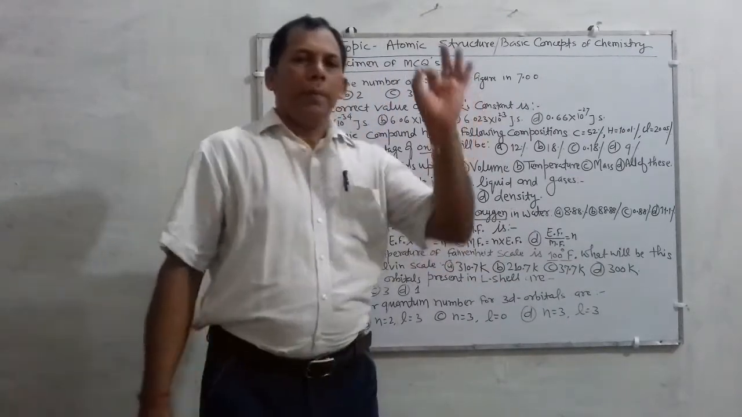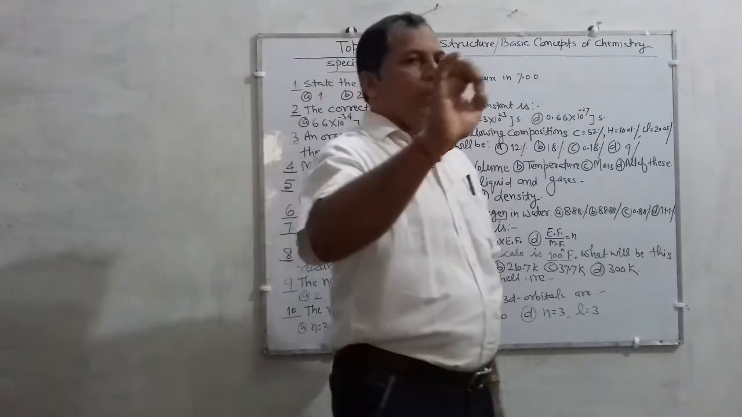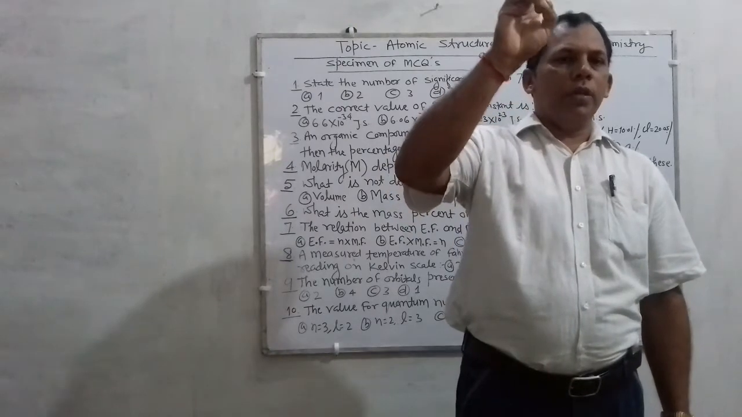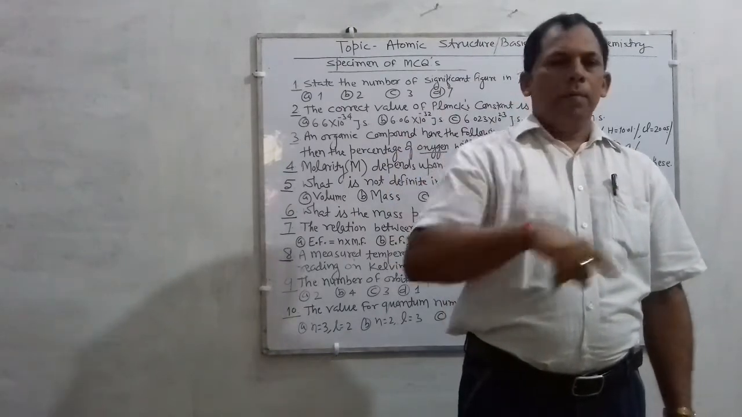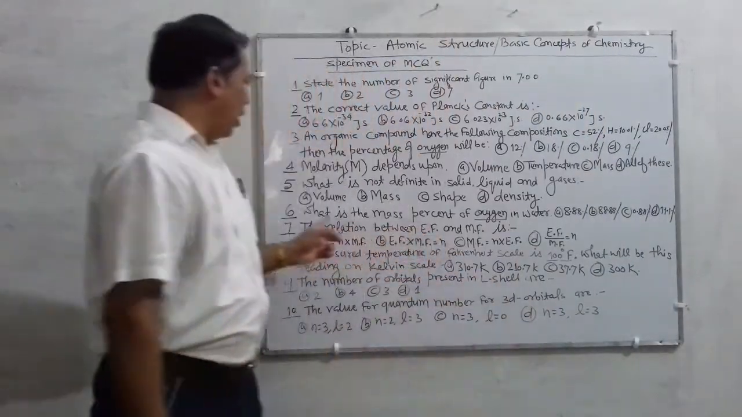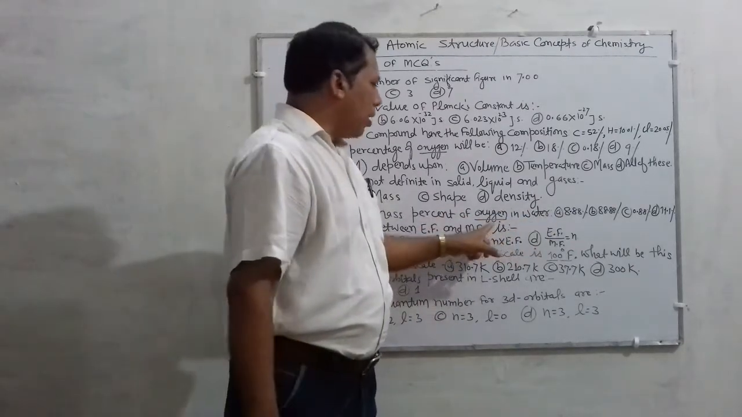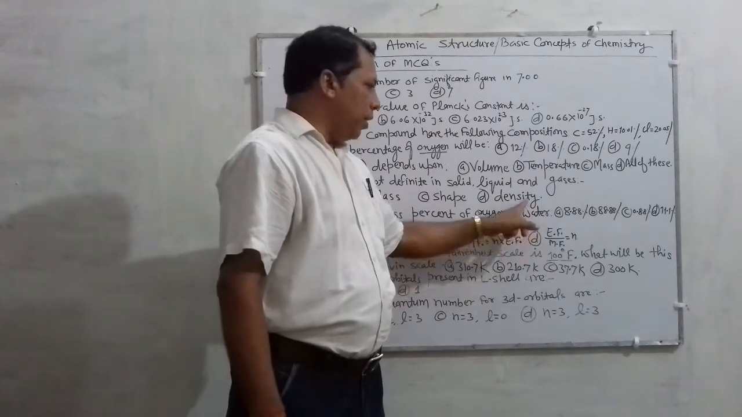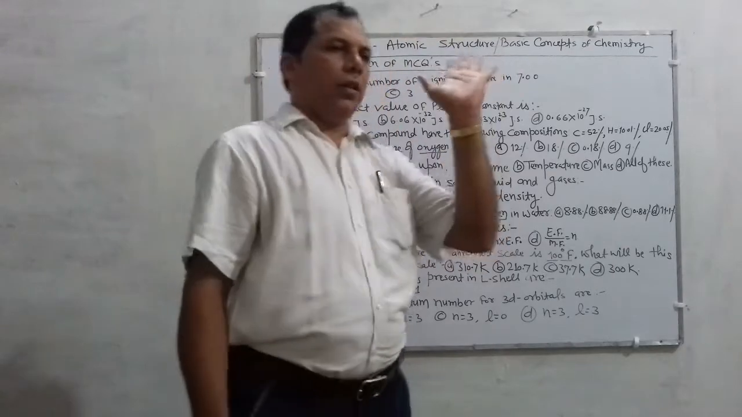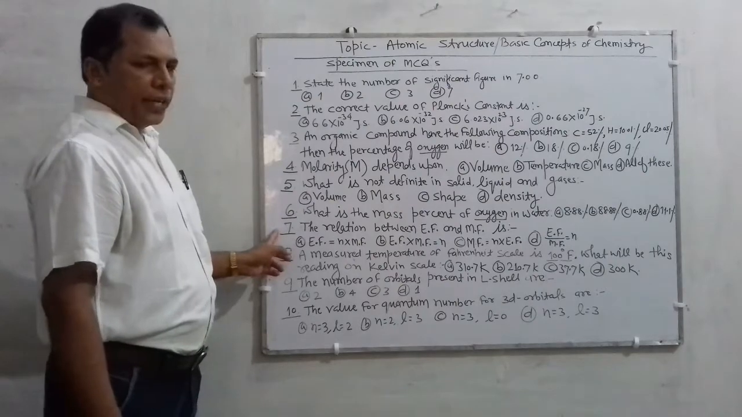Percentage composition is determined by using the formula of what? That is, the mass of the constituent divided by the total mass of the compound, multiplied by 100. By using this formula, you can easily calculate the percentage of oxygen in water. Means in a water molecule you have to find what the composition of oxygen is there. Okay. Next question, this is also a tricky question.